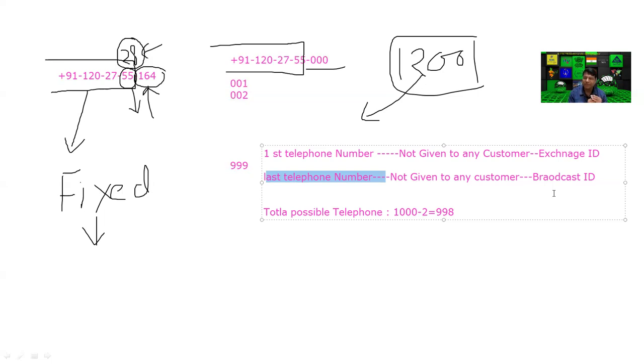But in the 2G scam, because in mobile communication you are wireless only from the tower to the mobile, the remaining network is all the same. So the telephone number is also similar.